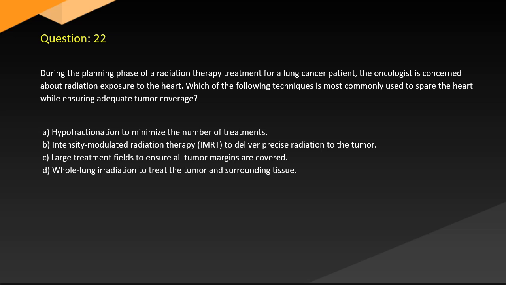Question 22. During the planning phase of a radiation therapy treatment for a lung cancer patient, the oncologist is concerned about radiation exposure to the heart. Which of the following techniques is most commonly used to spare the heart while ensuring adequate tumor coverage? A. Hypofractionation to minimize the number of treatments. B. Intensity-modulated radiation therapy, IMRT, to deliver precise radiation to the tumor. C. Large treatment fields to ensure all tumor margins are covered. D. Whole lung irradiation to treat the tumor and surrounding tissue.